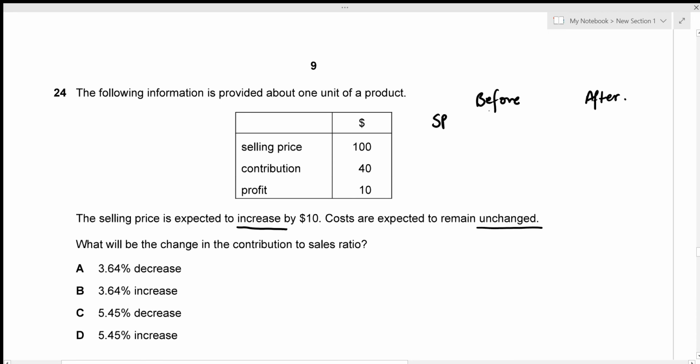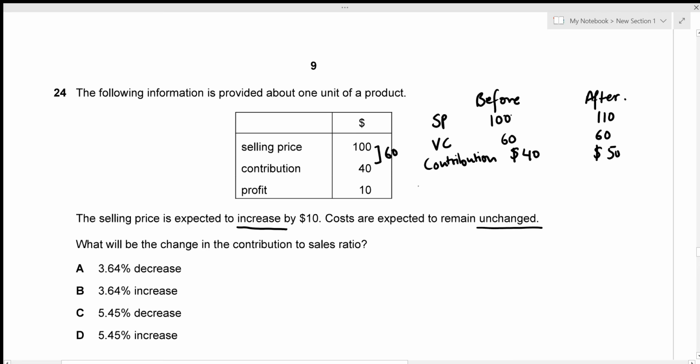Okay, before the selling price was 100, but now we're increasing the selling price by 10, so the selling price is going to be 110. Now variable costs are to remain unchanged. So previously the variable cost would have been 60, and it remains unchanged even after. Now let's just find the contribution. So these are all per unit, okay? So the contribution per unit is going to be $40, and the contribution per unit here, it's going to be $50.